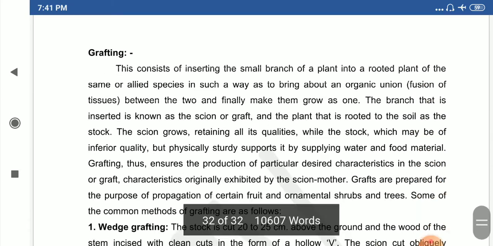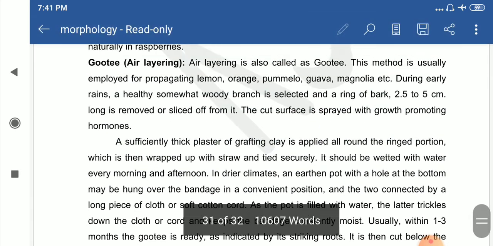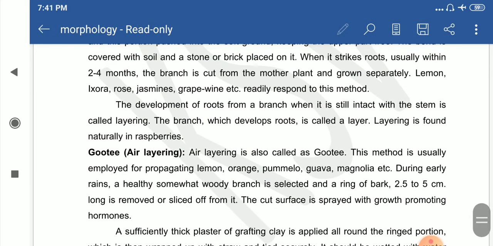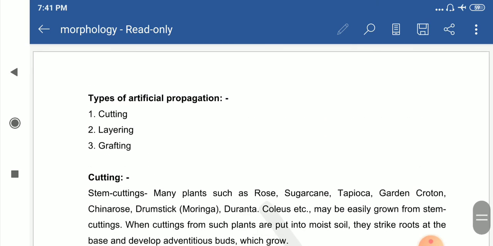These are some methods of vegetative propagation, whether through layering, grafting or cutting. We develop plant material with these vegetative propagation tools.